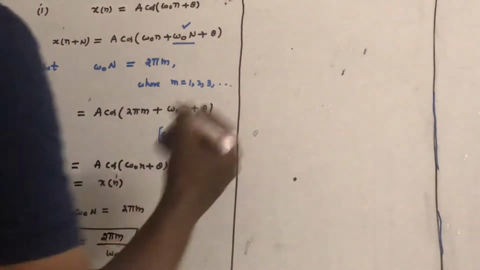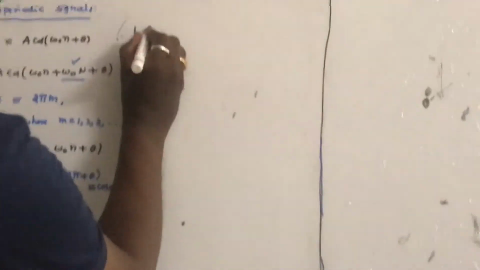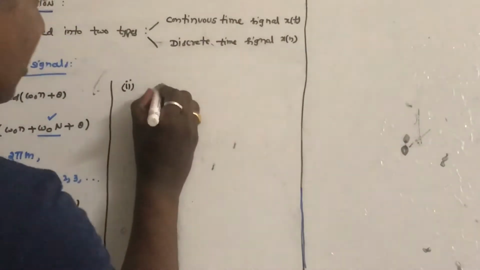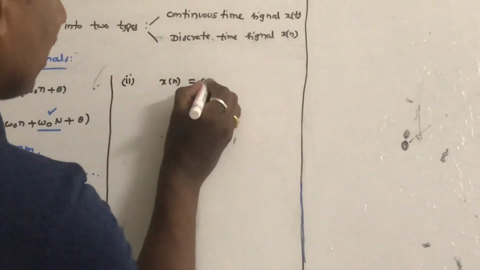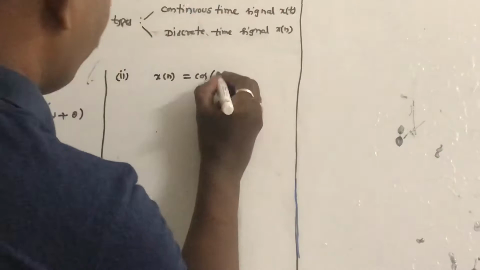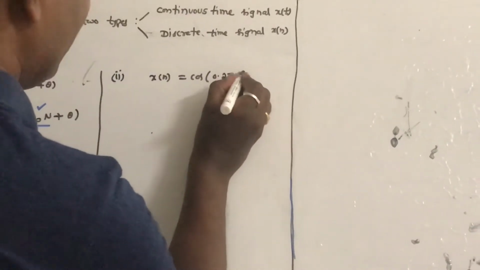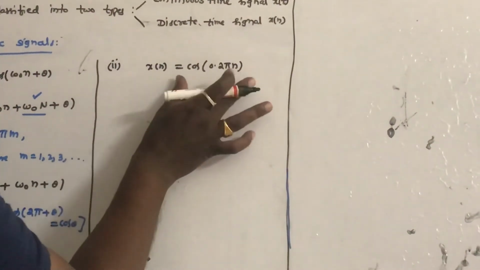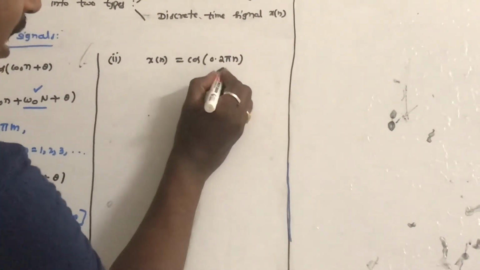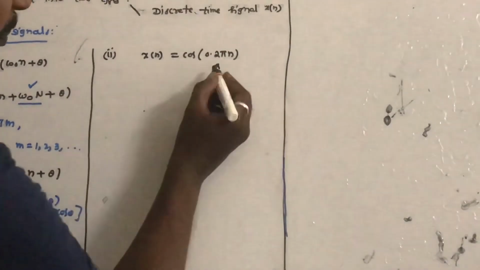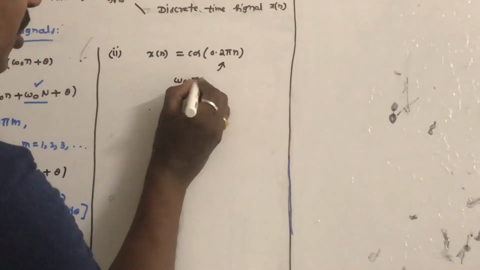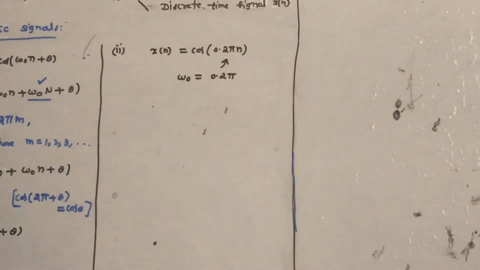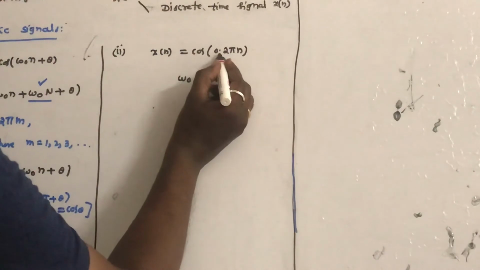Now let us do some problems on this. Example 2: x of n is equal to cos of 0.2 pi n. As you know, this is a periodic signal, it is straightforward. So let us find the period of this signal. What is omega 0 here? The general format is cos of omega 0 n, so omega 0 is 0.2 pi.